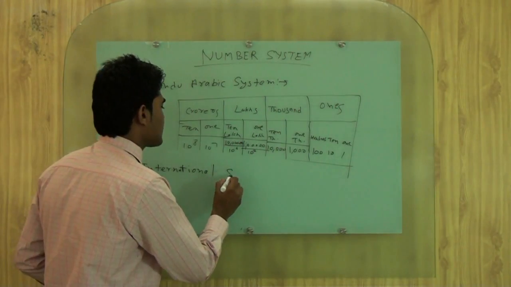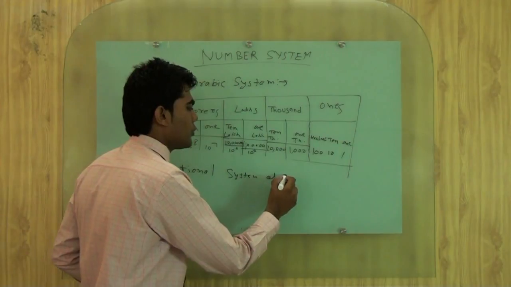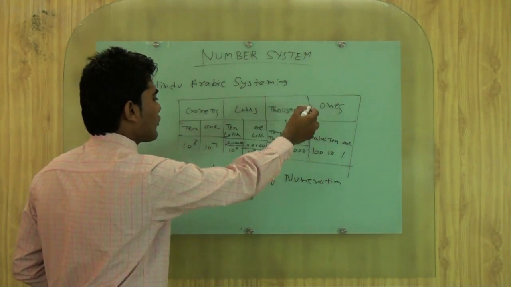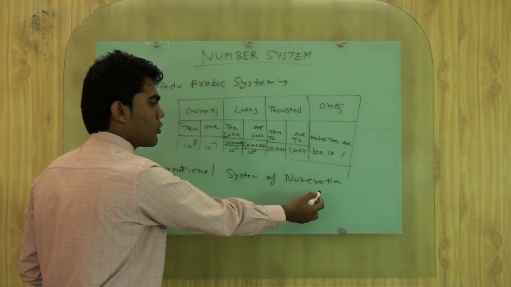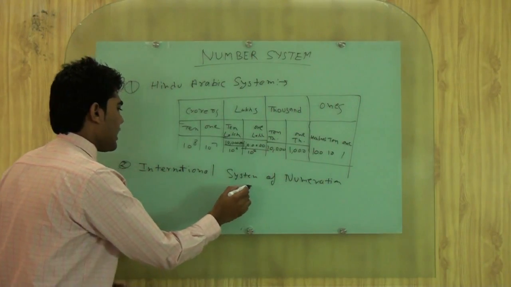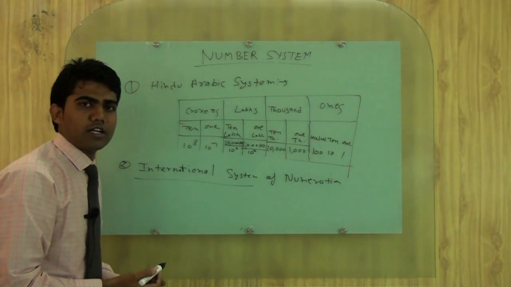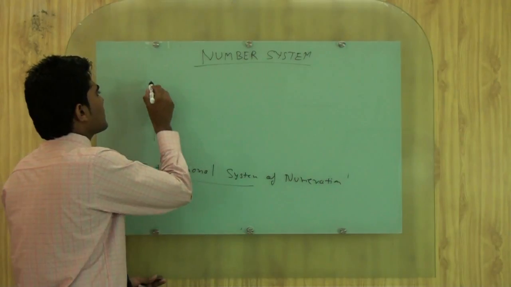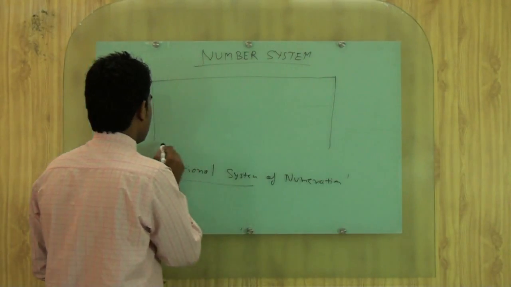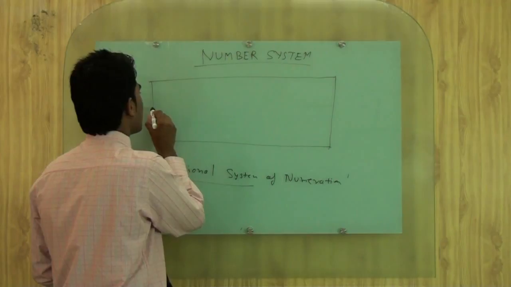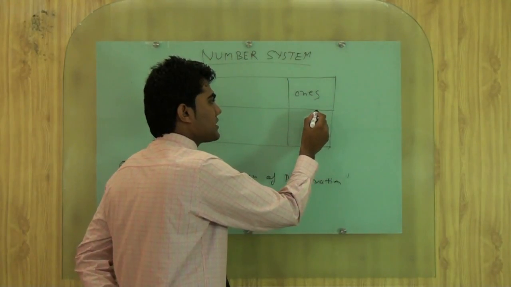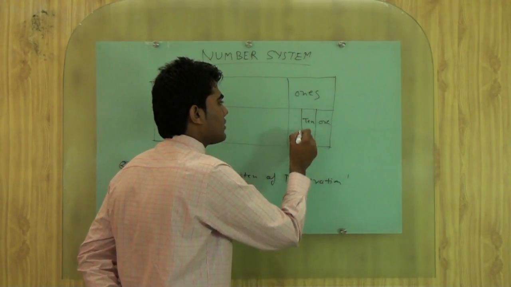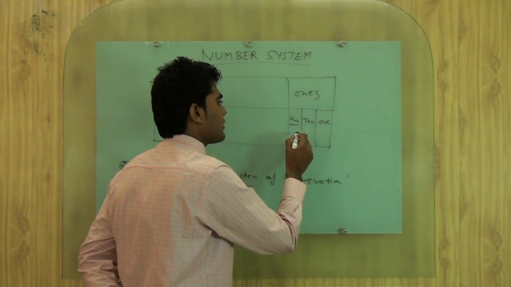Now there is one more technique which we use, that is the international system of numeration. These techniques are called the Hindu-Arabic system of numeration and the international system of numeration, because with the help of these systems we are writing all the numbers which are represented in mathematics. Here some notations are the same as we are using in the Hindu-Arabic system. Ones we will simply represent 1, 10 and 100.